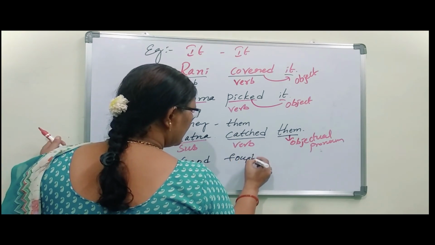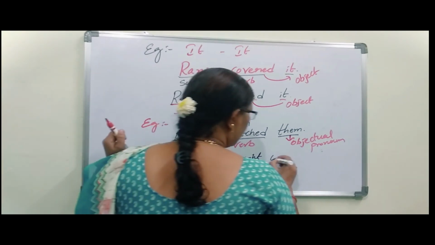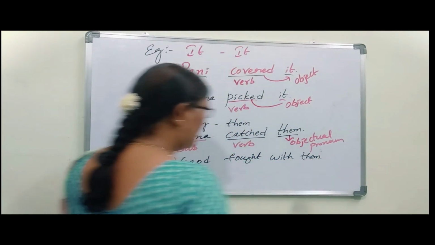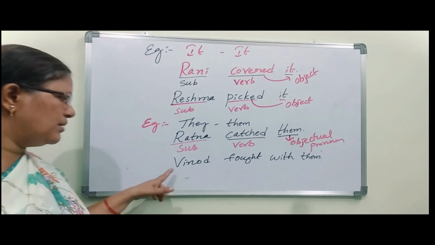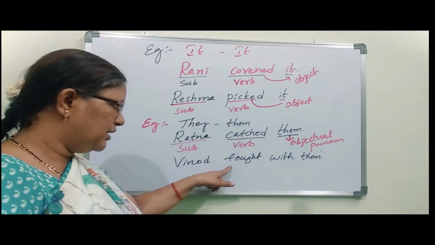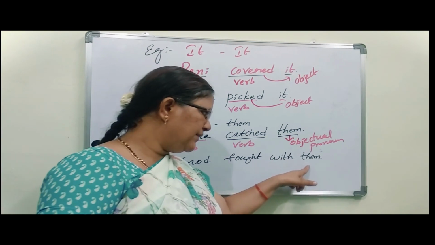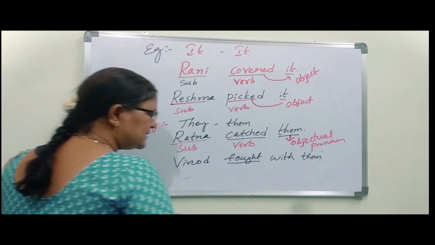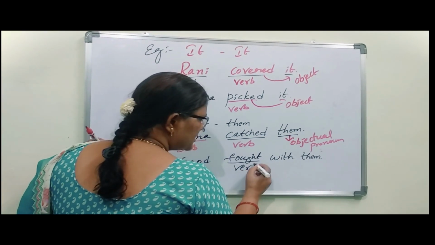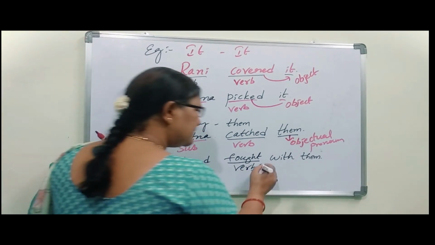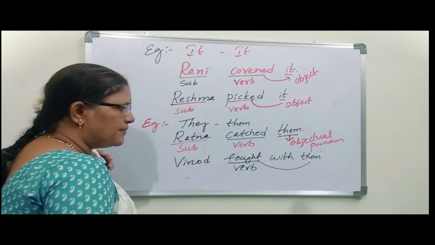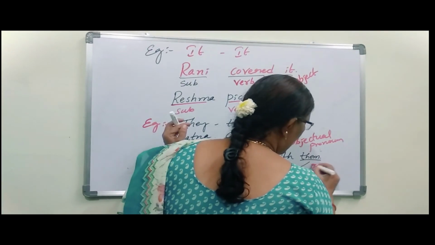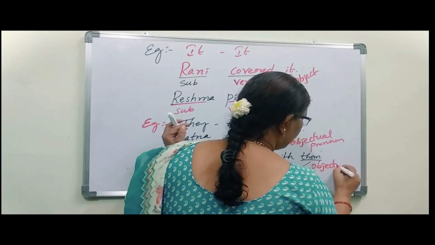Vinod fought with them. So Vinod, one boy is there. He fought with somebody, with them. So he did one work, that is fought. So fought comes under verb. This verb happened on them. So that's why this them comes under objectual pronoun. Okay?